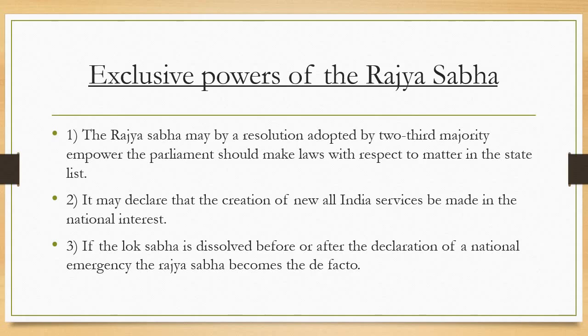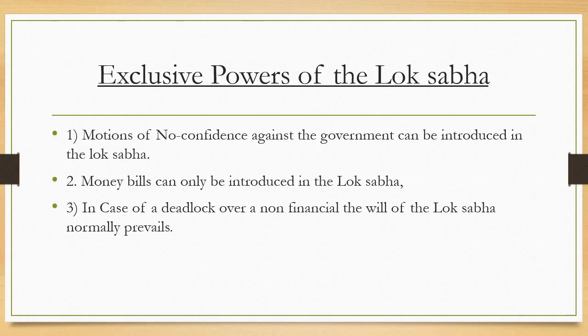If Lok Sabha's tenure of 5 years ends, or after the national emergency is declared, Rajya Sabha becomes the next powerful house to control the nation. These are the exclusive powers of the Rajya Sabha.